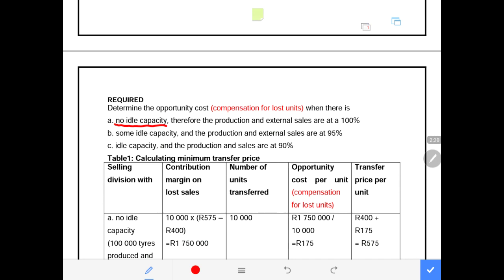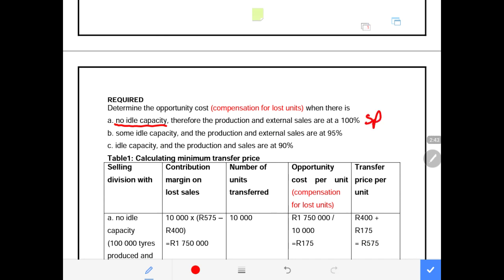So now if Division B wants to buy from Division A, that means Division A will have to compromise sales that were supposed to be made to the external customers, but those sales must be transferred internally to another division. Then the question is, at what price must this be between the two divisions?